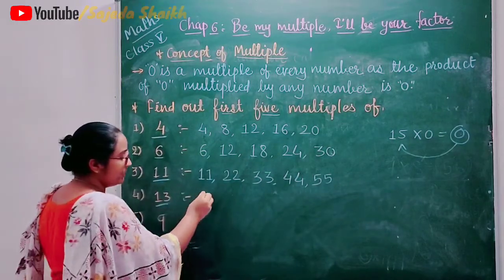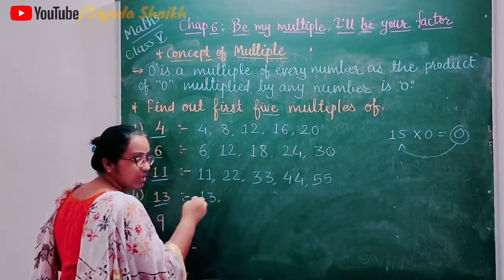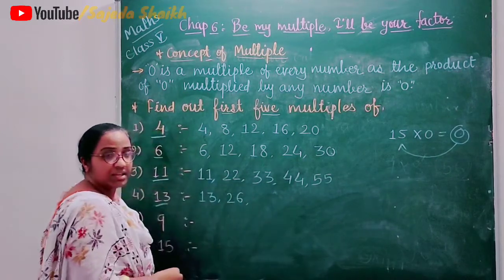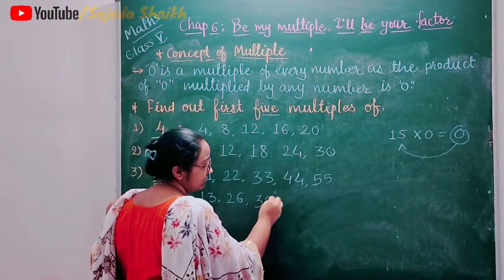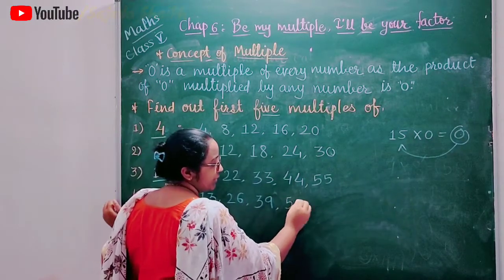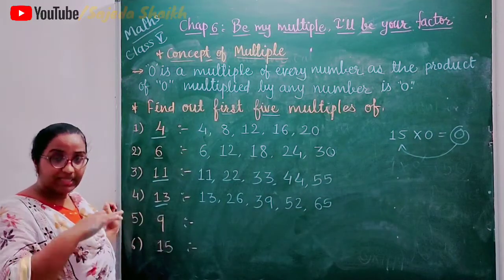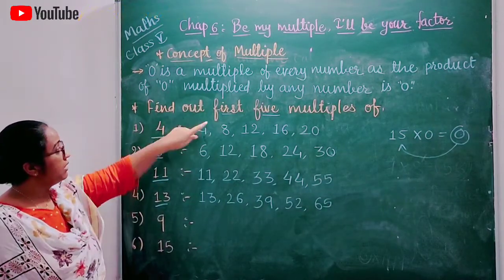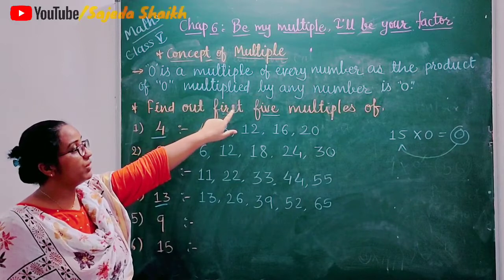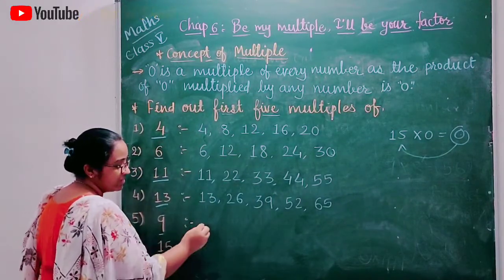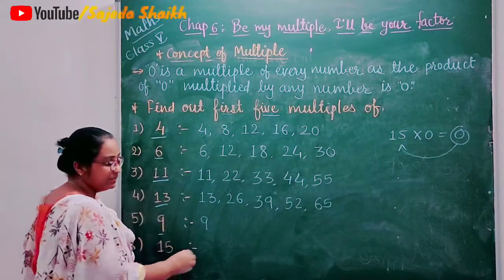So the first multiple of 13 is 13. 13 twos are 26. 13 threes are 39. 13 fours are 52 and 13 fives are 65. You can continue this, but here in the question we are asked to write only the first 5 multiples. Next is 9. So the first multiple is 9.